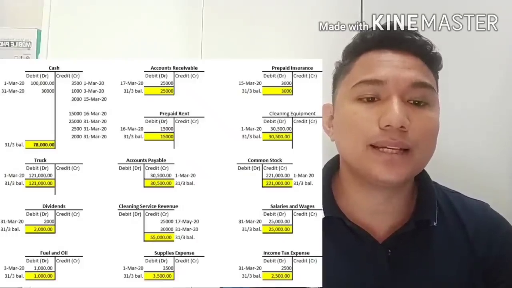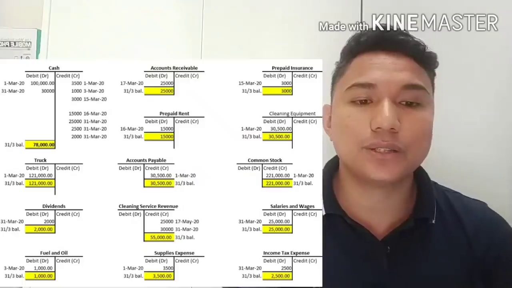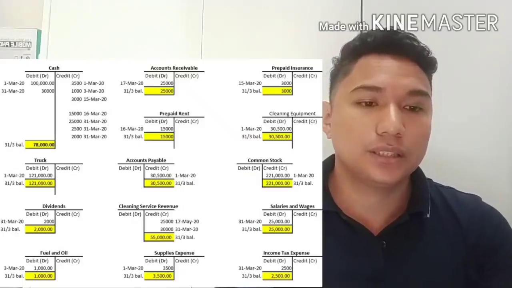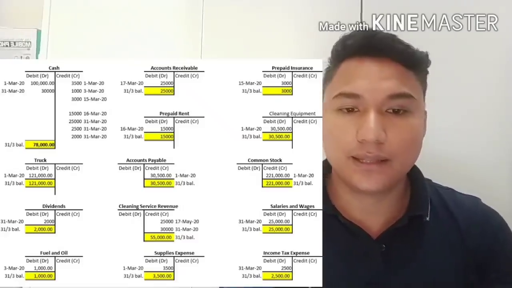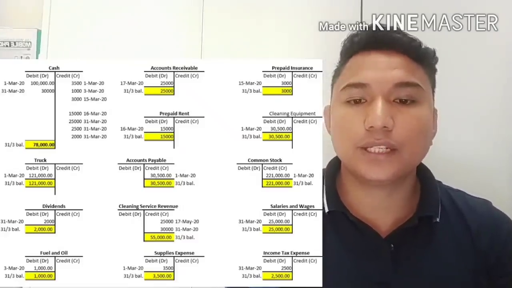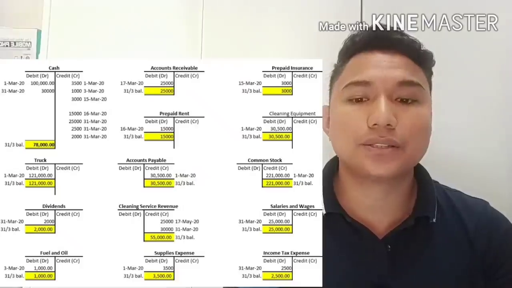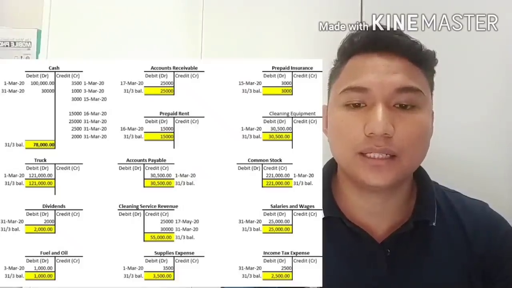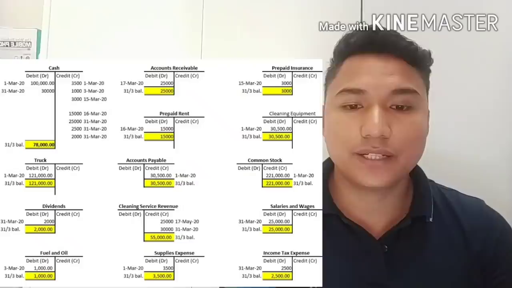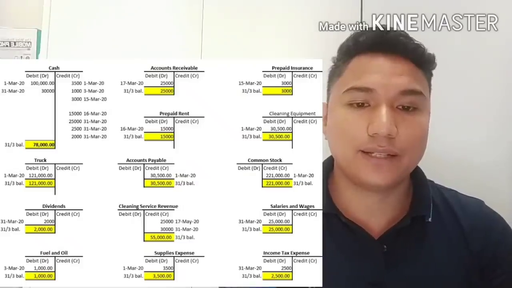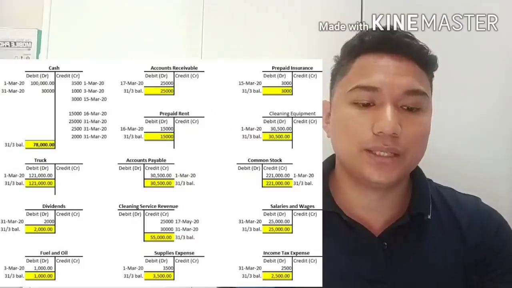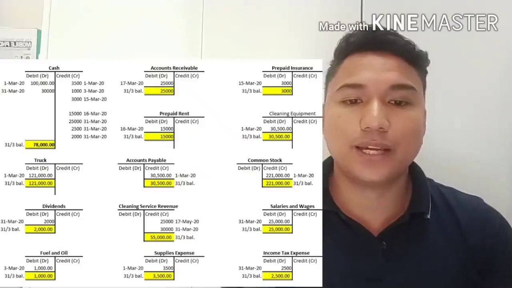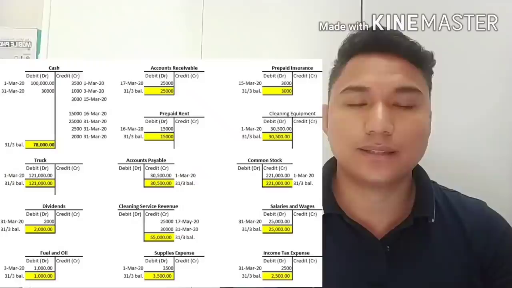For prepaid rent, we have one transaction also, a debit balance of 15,000. For cleaning equipment, we have one transaction last March 1, so we have a balance of 30,500. For truck, we have one transaction, 121,000, so we have a debit balance of 121,000.